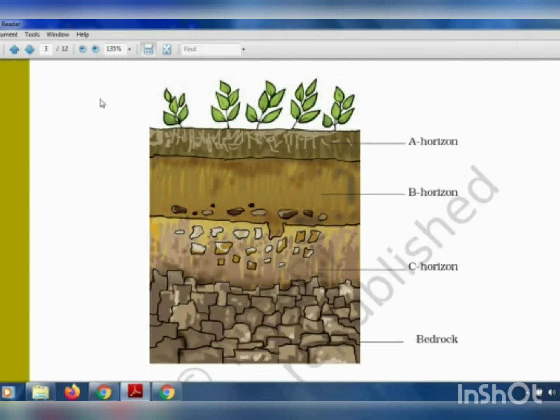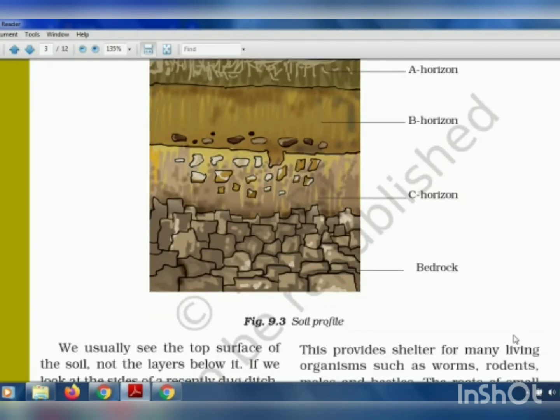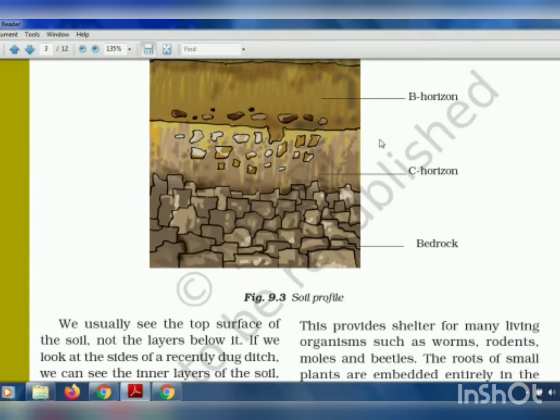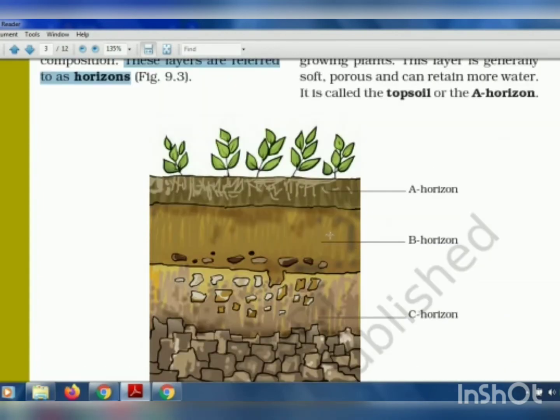So this is the diagram for the horizons. First, the top horizon is called A, the next one is B horizon, C horizon, and the last one is bedrock. Now, what is the difference between these horizons? We'll go into detail.